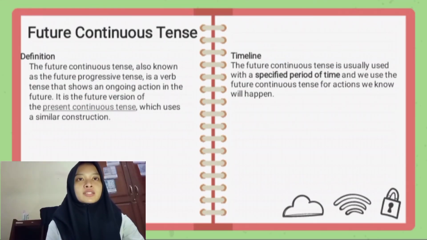Future continuous tense. Definition. The future continuous tense, also known as the future progressive tense, is a verb tense that shows an ongoing action in the future. It is the future version of the present continuous tense, which uses a similar construction. Timeline. The future continuous tense is usually used with a specific period of time, and we use the future continuous tense for actions we know will happen.